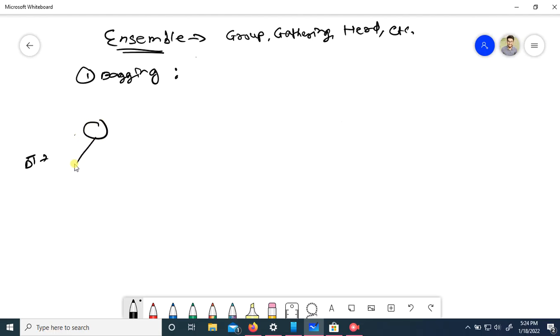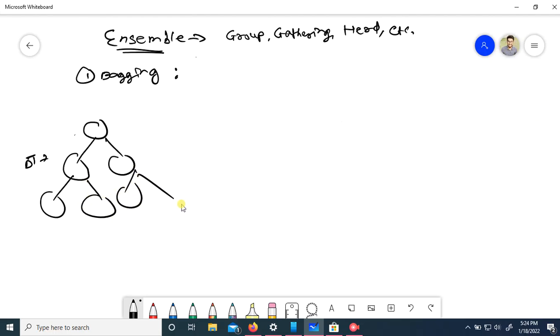A decision tree is nothing but if-else conditions in a nutshell. It is a collection of if-else conditions. This is the root, and this is your if, else. Same here, if, else, if, else. In a nutshell, I'm not saying it is totally that, but it is nothing but a collection of if-else statements.